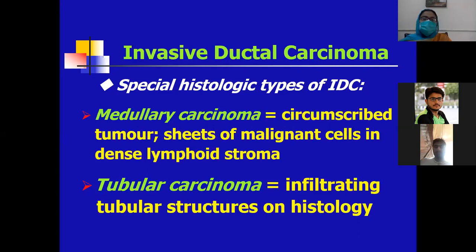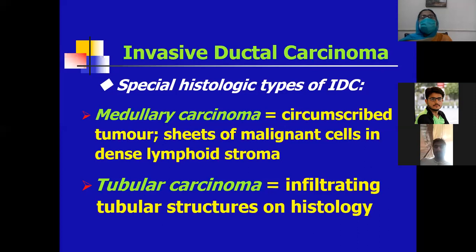The other types include tubular carcinoma, in which the tumor cells are arranged mostly in a tubular pattern. These tubules characteristically show a teardrop appearance.